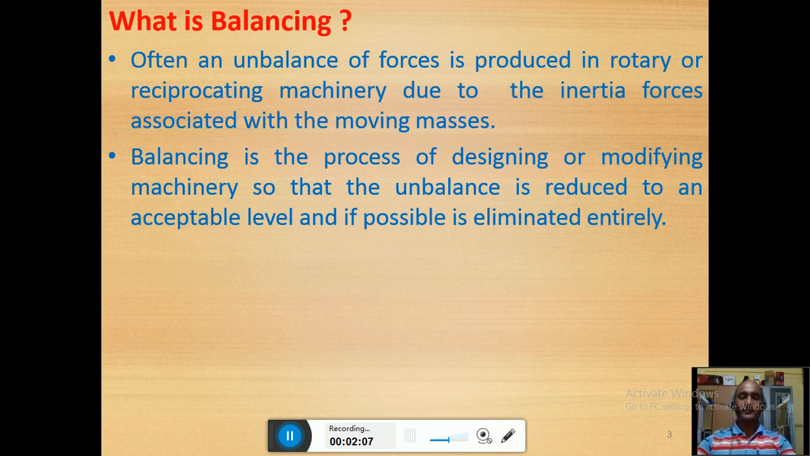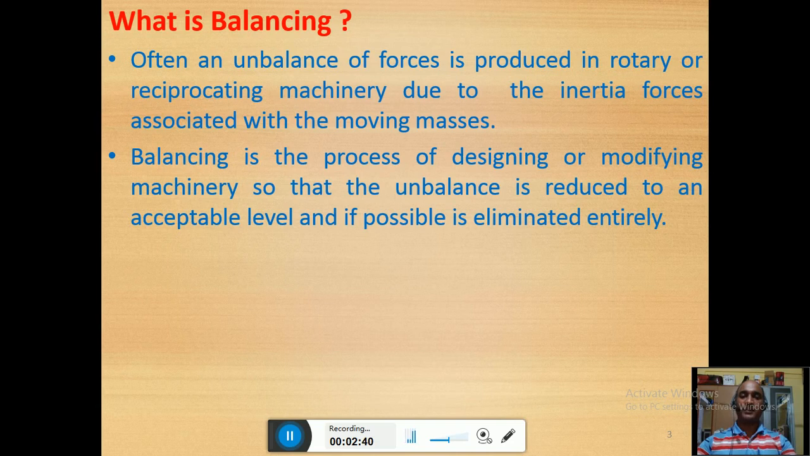In balancing, once you identify an imbalanced mass in the rotor system, we place a mass on the opposite side so that the effect of the unbalanced mass gets counteracted or nullified. That process of putting mass in the rotor system to counteract the effect of unbalanced mass is called balancing.